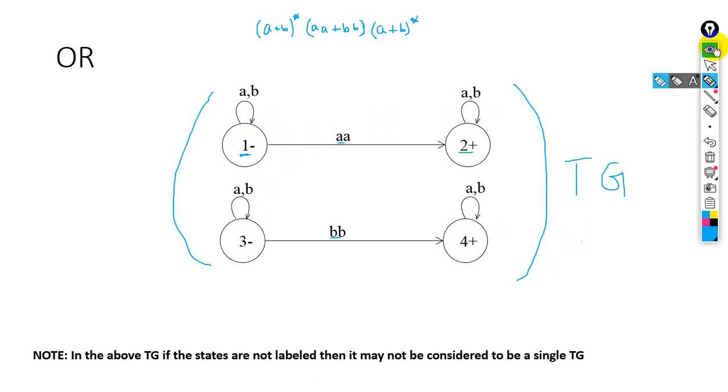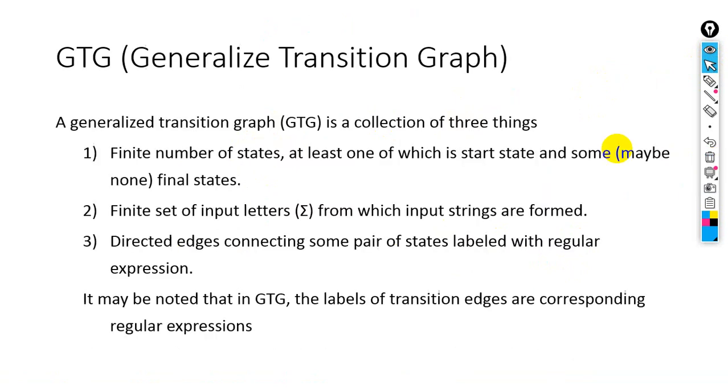Okay, next what we have is the generalized transition graph, GTG. So what is a generalized transition graph? Here we can have the same statements as in TG and NFA. It should also have a number of states, at least one of which is a start state and some may be final states.